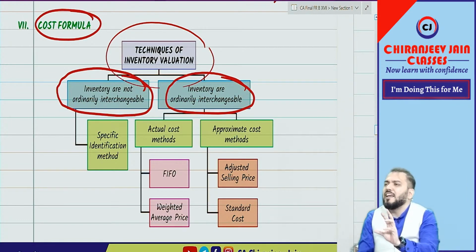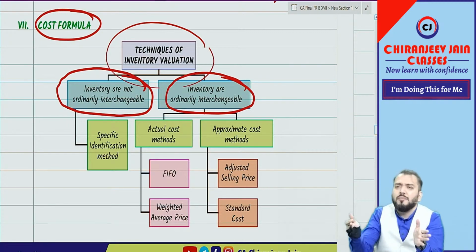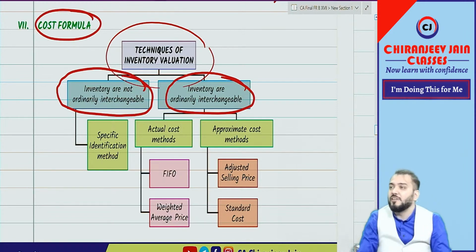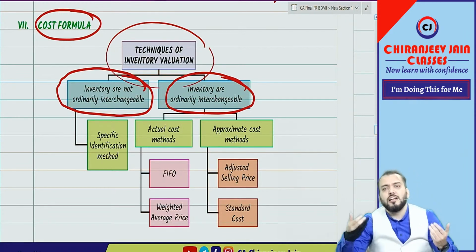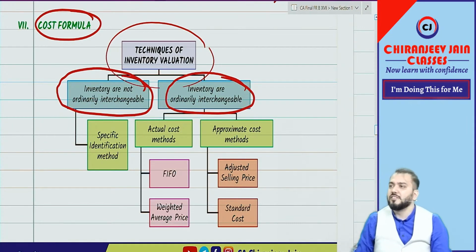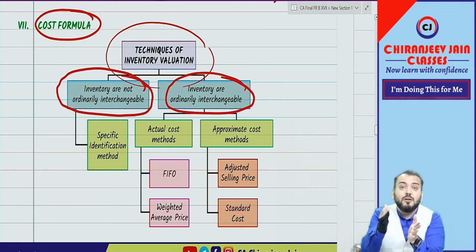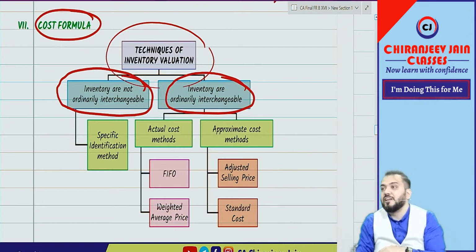For example, if we are manufacturing aeroplanes, each aeroplane will be as per the specification given by each customer. For every customer, the design of the aeroplane will be different.